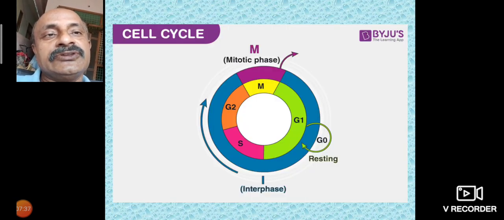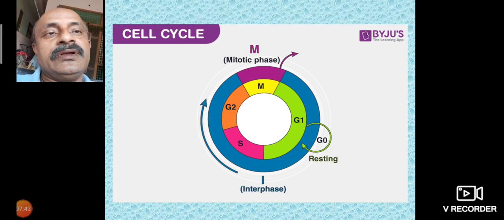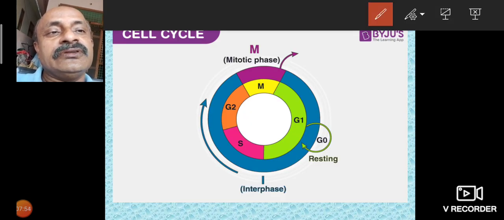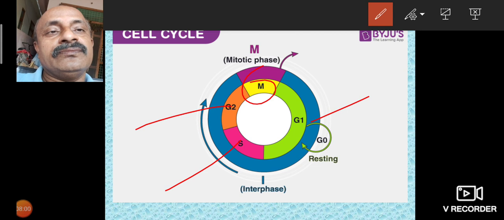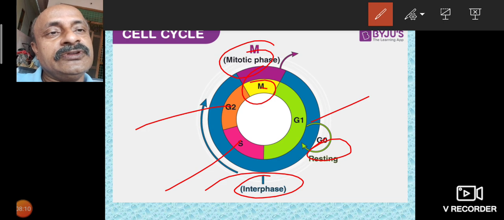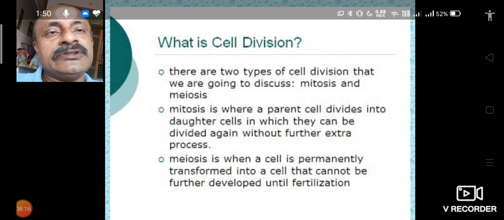The cell cycle is clearly seen here, and that is one important part. Here is G1, then S, then G2, and then the M stage, or mitotic phase. G1 is also called the resting phase. It is part of interphase, which is divided into three stages: 1, 2, 3. Interphase has three stages.